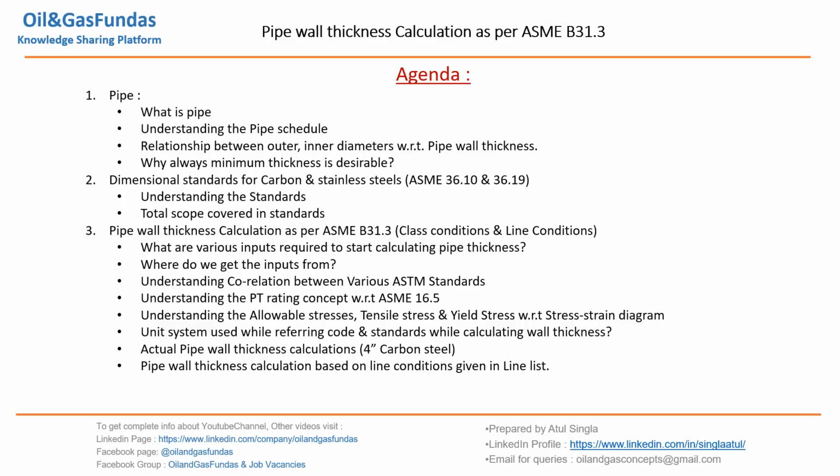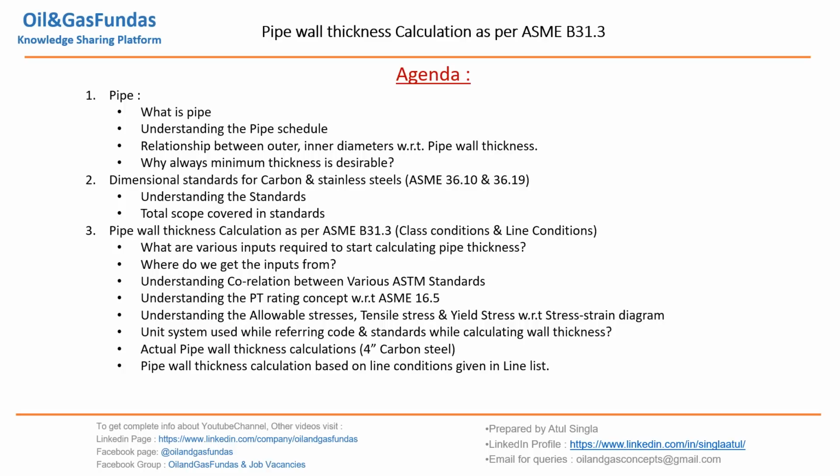Then we'll try to understand allowable stresses, which is a very important factor while calculating the pipe wall thickness. We'll go back to our engineering days where we used to study the stress-strain curve. We'll look into it just to identify how tensile strength and yield strength are important with respect to allowable stress. All these are very basic things which we really need to know before calculating the pipe wall thickness.